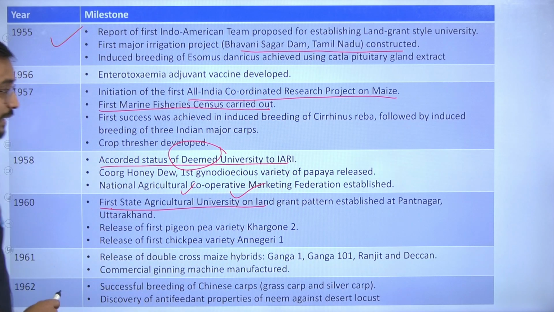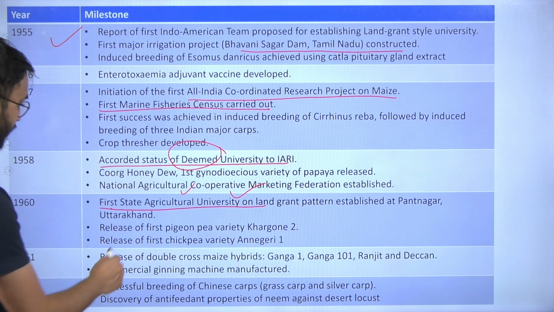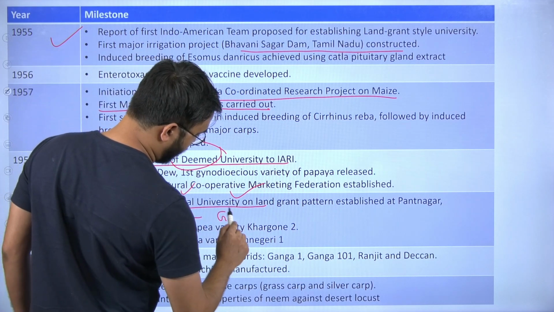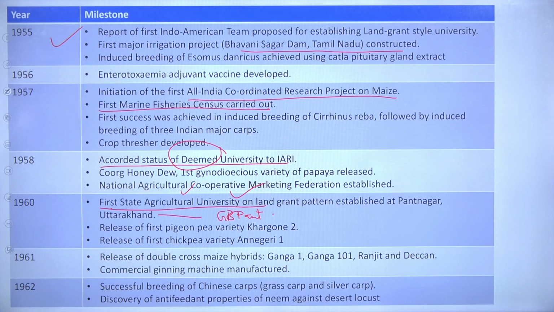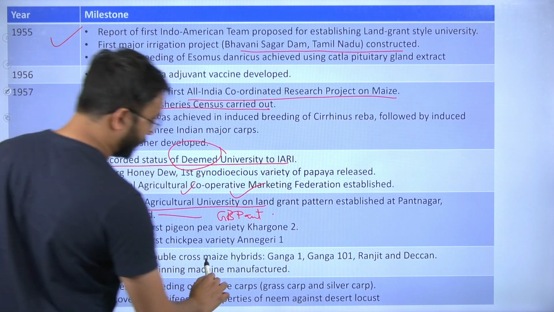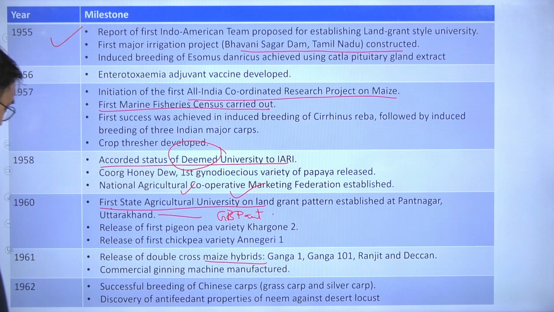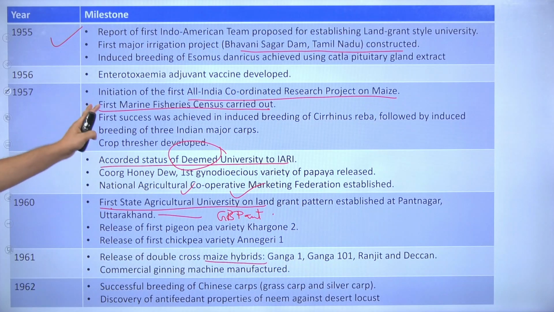First agricultural university at Pantnagar. Which university is this, in Uttarakhand? GB Pant University. Okay. Then the release of double cross maize hybrids, when was it? 1961. So these are all the important events which have occurred in each of these years.